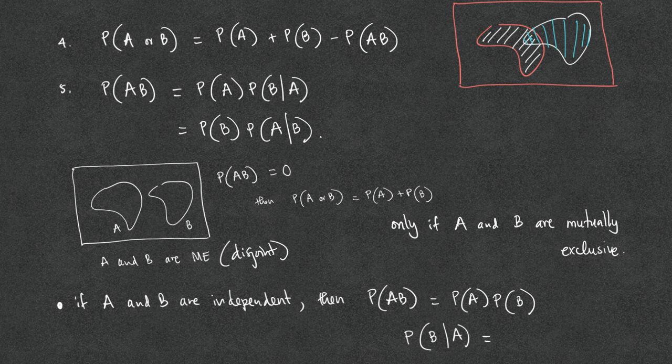One probability doesn't depend on the other. The probability of A does not influence or affect the probability of B. If A and B are independent, then the probability of B given A is simply the probability of B. That is, if the two events are independent, then it has a forgetful property. That is, it has no memory of what happened in the previous event.